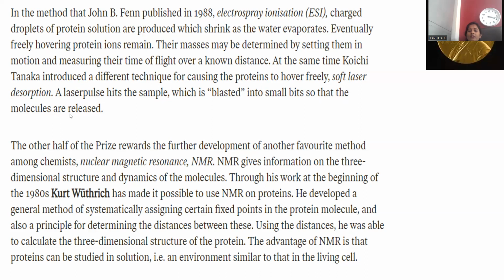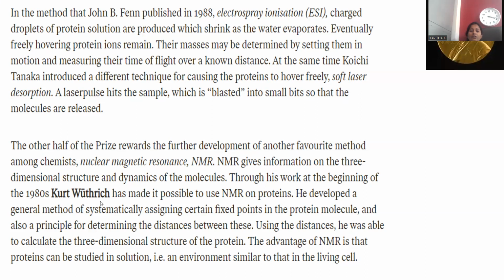released. Whatever long chain of protein is there, whenever a laser pulse is induced on its surface, fragmentation of the molecules is carried out and new tiny molecules originate. The other half, so this is the way they carried out fragmentation followed by analysis, and they were rewarded with the Nobel Prize for the mass spectroscopic analytical tool.